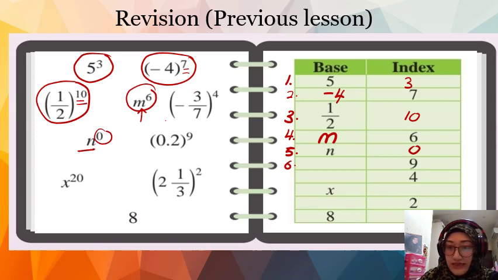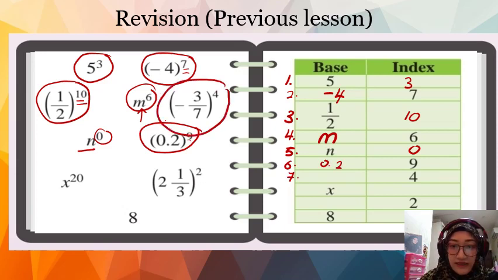Okay, number 6. The index is 9. Okay, this is index 9, and the base is 0.2. Okay, number 7, index 4. This is index 4, and the base is negative 3 over 7. Okay, number 8, the base is x. So you find the base x. So here, and the index is 20.